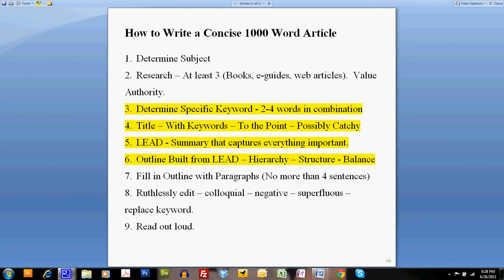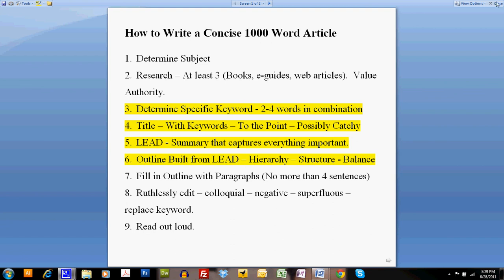I write in a very positive format. I don't say anything bad about anyone, because the internet has too long of a memory to be putting out negative information. And again, superfluous text, with ruthlessly edit. If you can say it in 5 words versus 15, say it in 5. And finally, read it out loud, do the spell check and catch everything there.